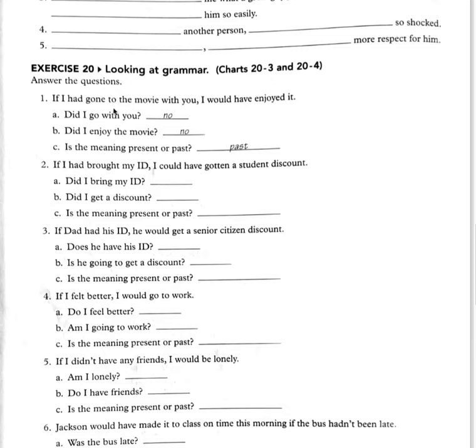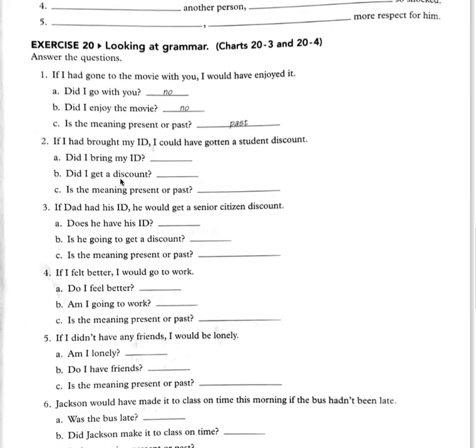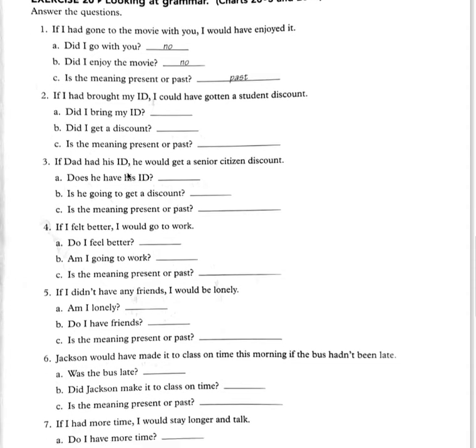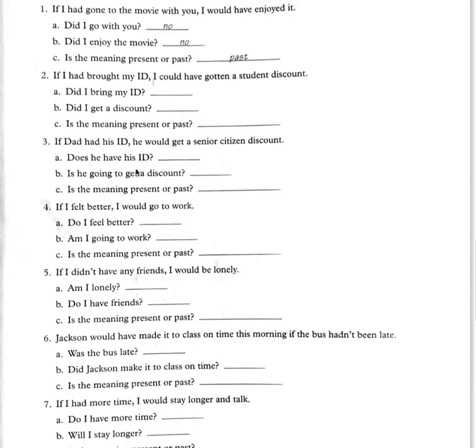So we look at number 1, answer the questions. If I had gone, there's your past perfect, to the movie with you, I would have enjoyed it. This is a result clause, would have enjoyed. This is would have and the past participle. Did I go with you? No. Did I enjoy the movie? No. Is the meaning present or past? Past. Number 1. If I had bought my ID, I could have gotten a student discount.